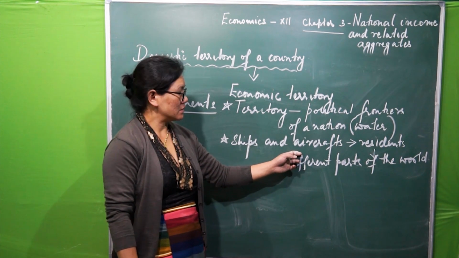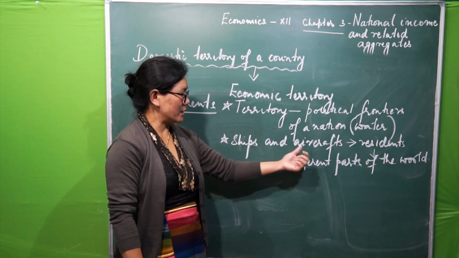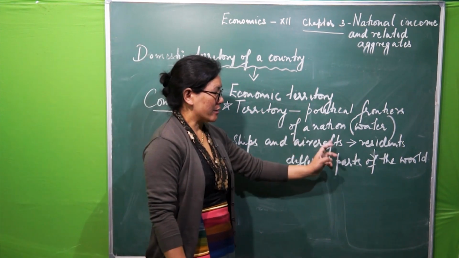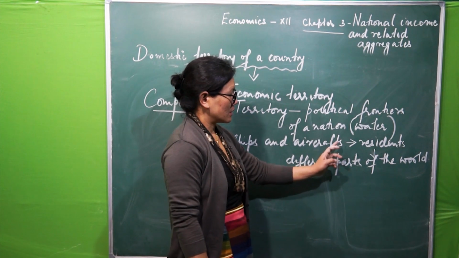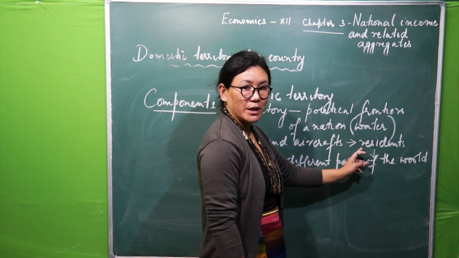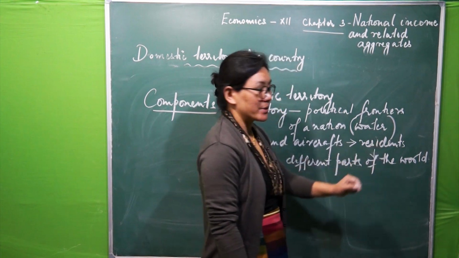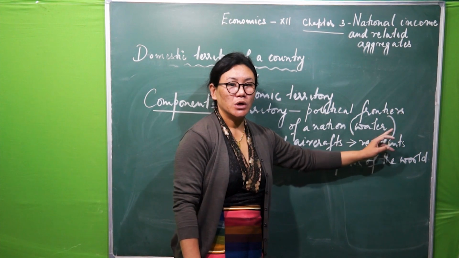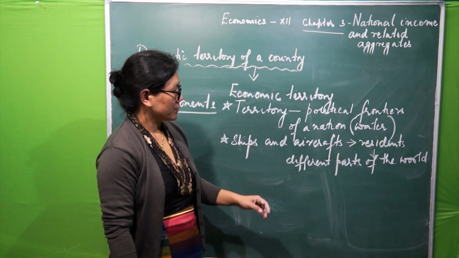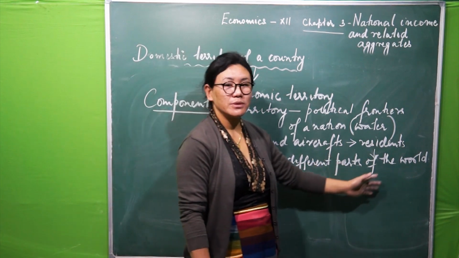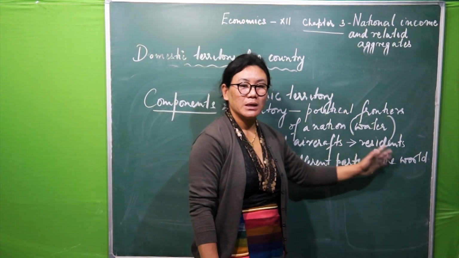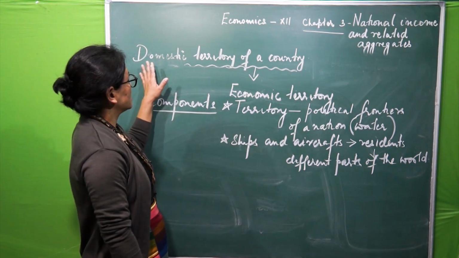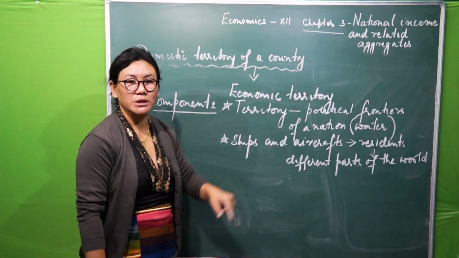Second thing, example, ships and aircrafts. If these ships and aircrafts belong to India, and if they are operated by a resident of that country across different parts of the world, then this will also be considered as the domestic territory of a country.